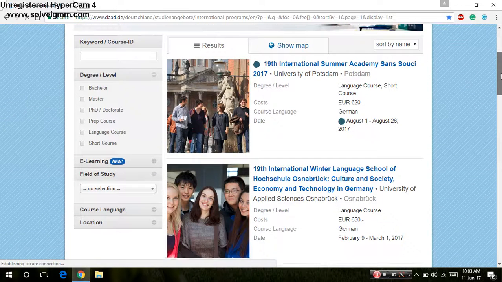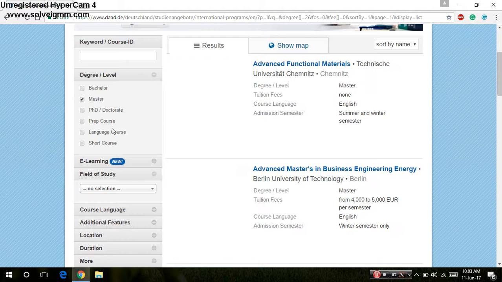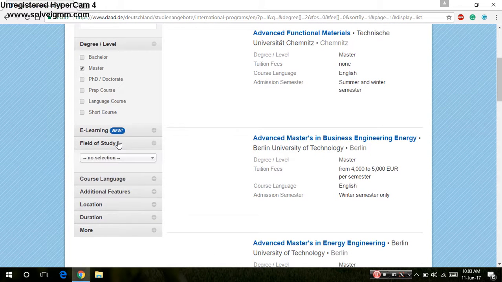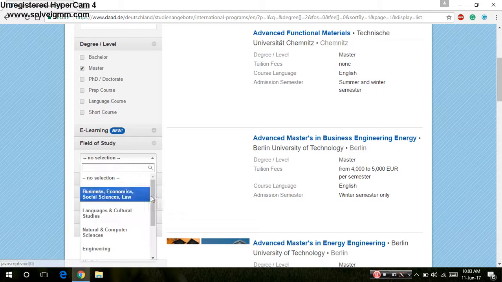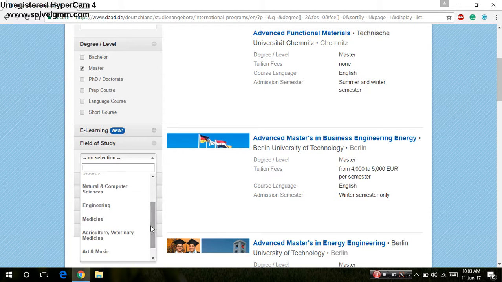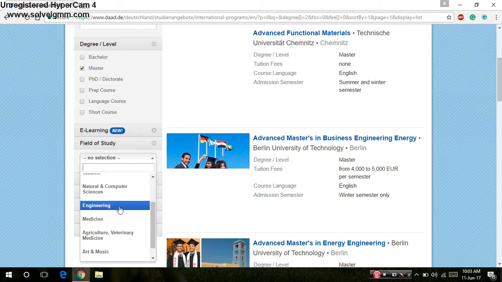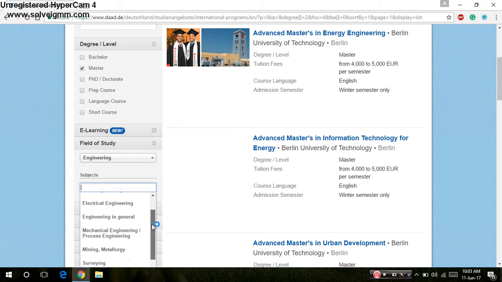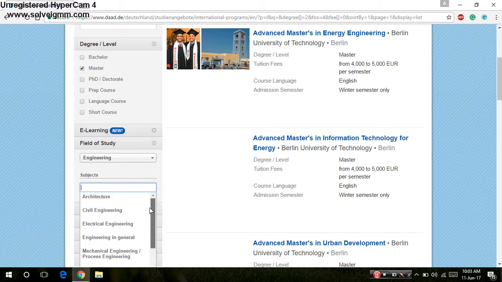Then you can go to the options. If you are going to choose the masters, then click on the masters, and select the field you are going to study. In field, here are business, economics. Now I am taking an example of engineering. In engineering there are many streams like electrical, mechanical, civil. Now I am going to select electrical engineering.